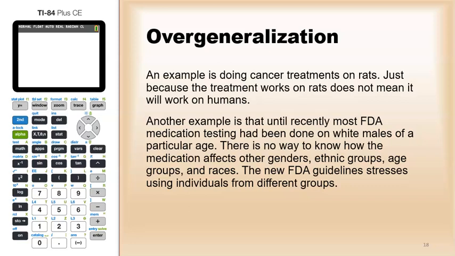An example is doing cancer treatments on rats. Just because the treatment works on rats does not mean it will work on humans. Another example is that until recently, most FDA medication testing had been done on white males of a particular age. There's no way to know how the medication affects other genders, ethnic groups, age groups, and races. The new FDA guidelines stress using individuals from different groups.